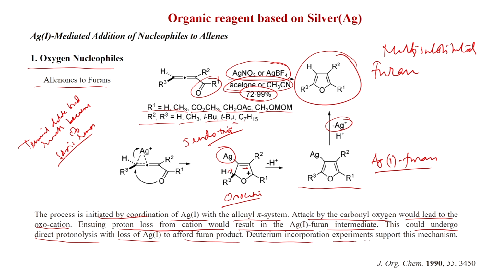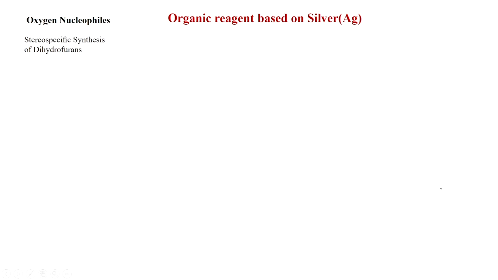A deuterium incorporation experiment supports this mechanism. If you put deuterium, then here you can get deuterium. So this is a very important method to generate furan from allenones. If you put the allenones with silver nitrate or silver tetrafluoroborate in acetonitrile solvent, you can get very good product. This was published in JOC 1990.